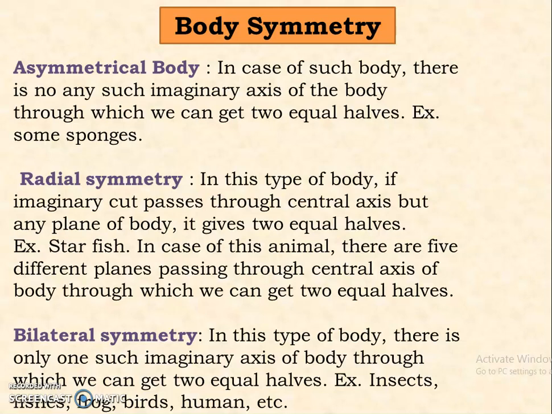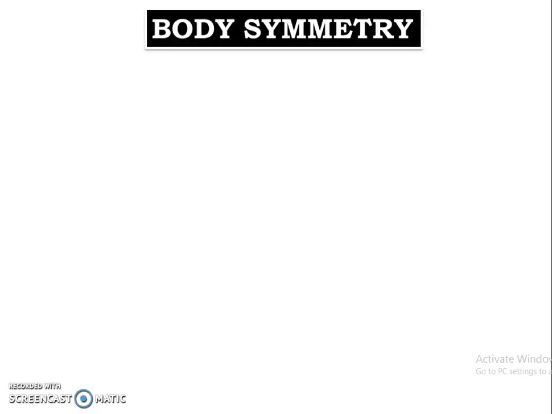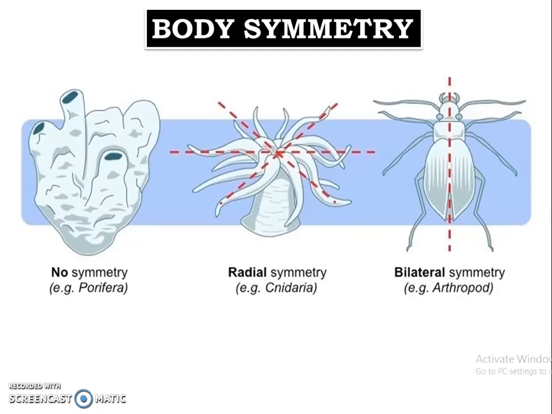So, they all are said to have bilateral symmetry. Now you can see here asymmetrical body as in the case of Porifera, radial symmetry as in the case of Hydra from Cnidaria, bilateral symmetry, cockroach, Arthropoda. So these are the examples of body symmetry.